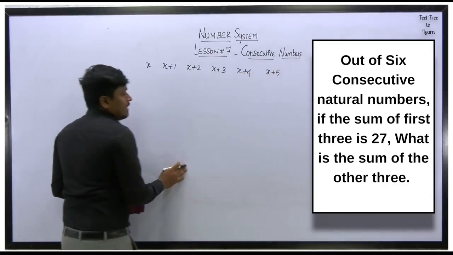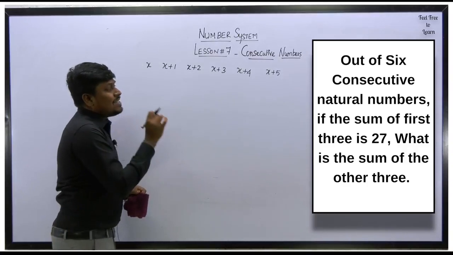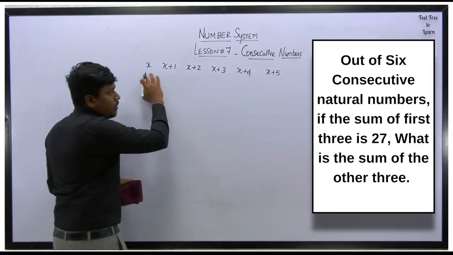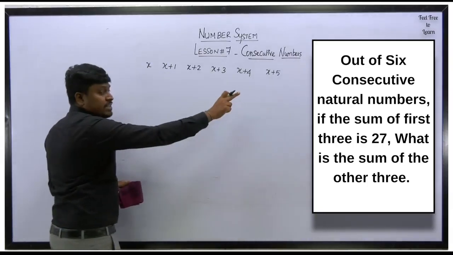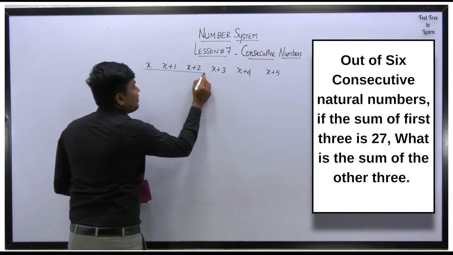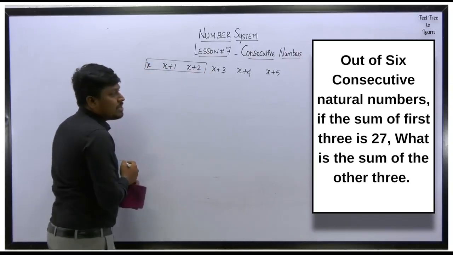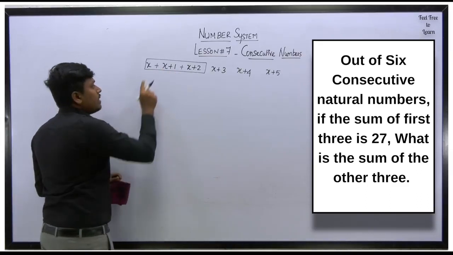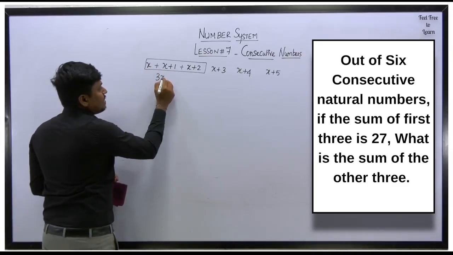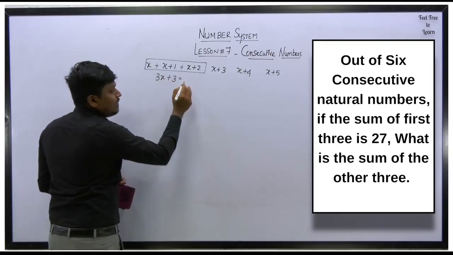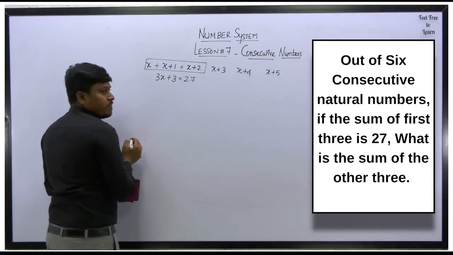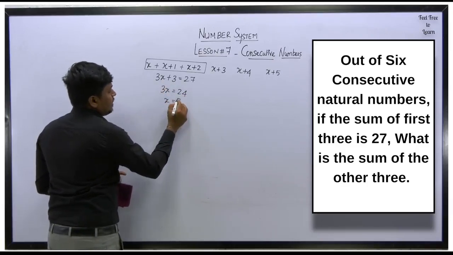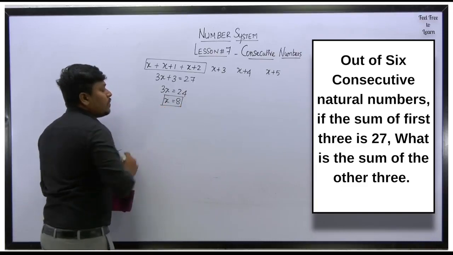So now what they are saying is the sum of the first 3 consecutive natural numbers is how much? Out of these 6 consecutive numbers, the sum of the first 3 numbers they have given is 27. So first let me add the first 3 consecutive numbers. So x, x and x will be 3x. So 2 plus 1 will be 3, is equal to 27. Got it? So 3x will be 24. So x will be 8. So finally we got the value of x.